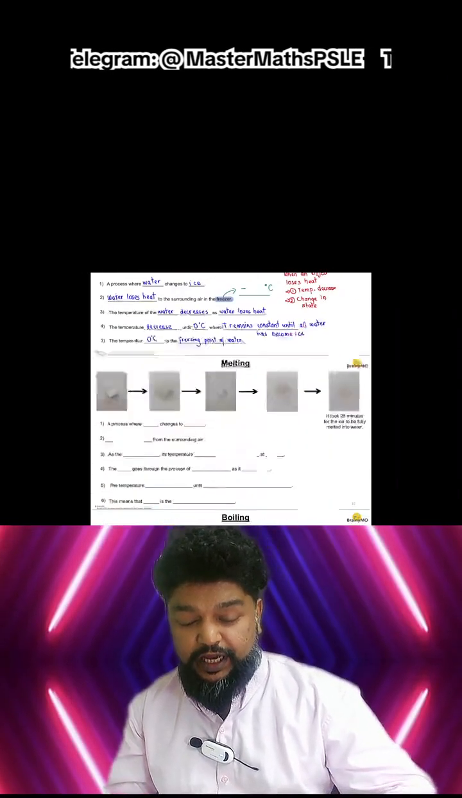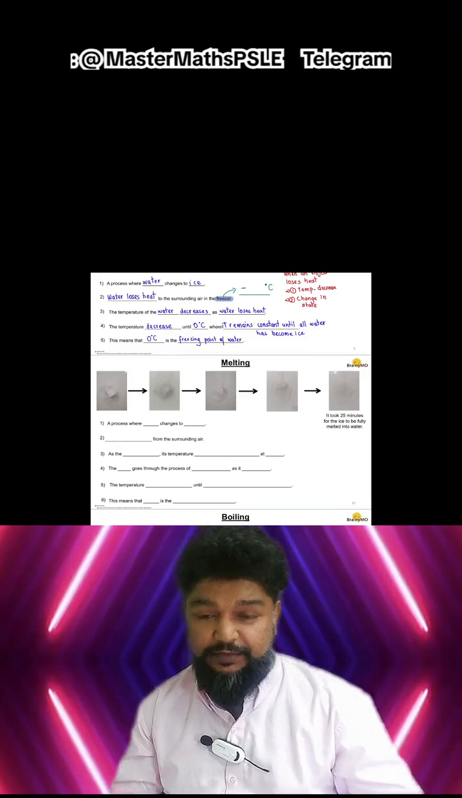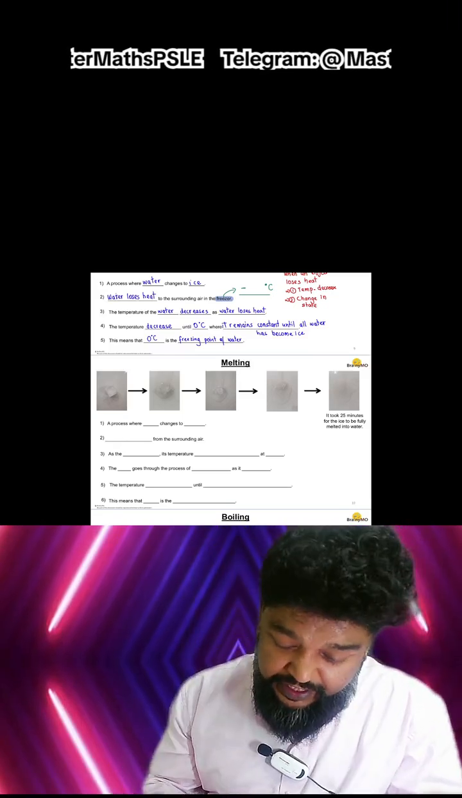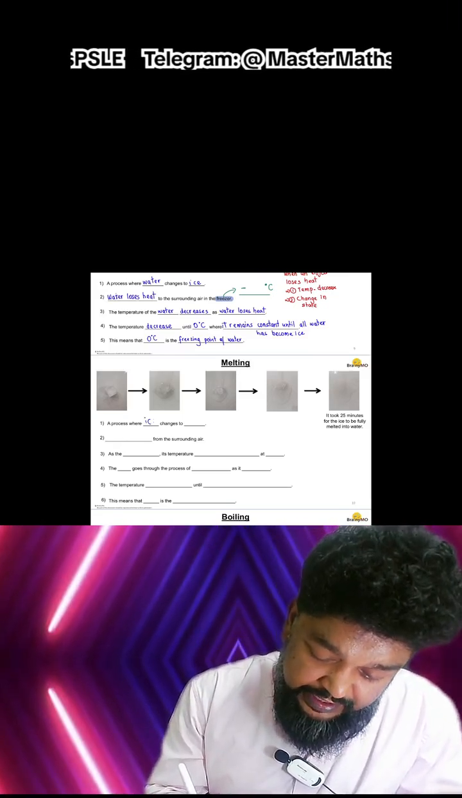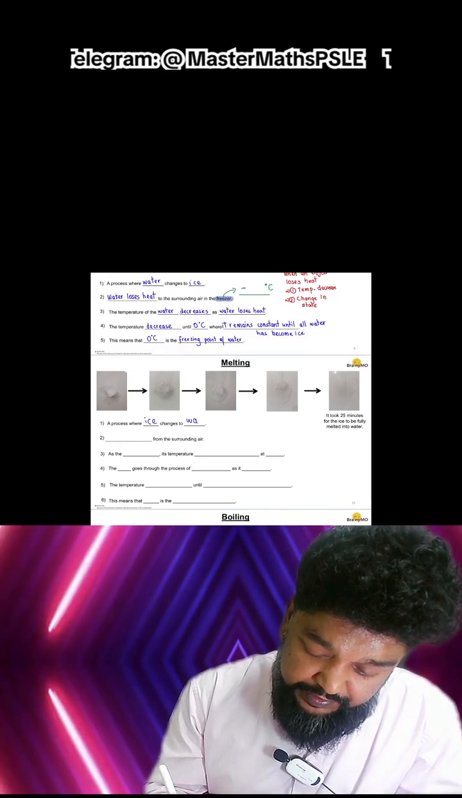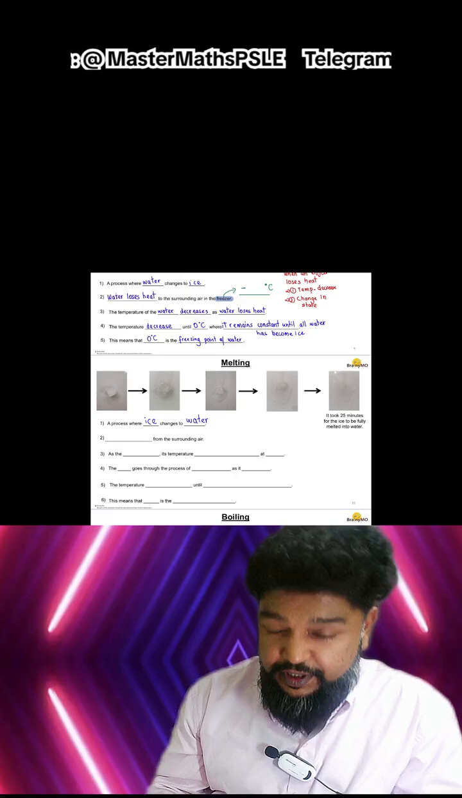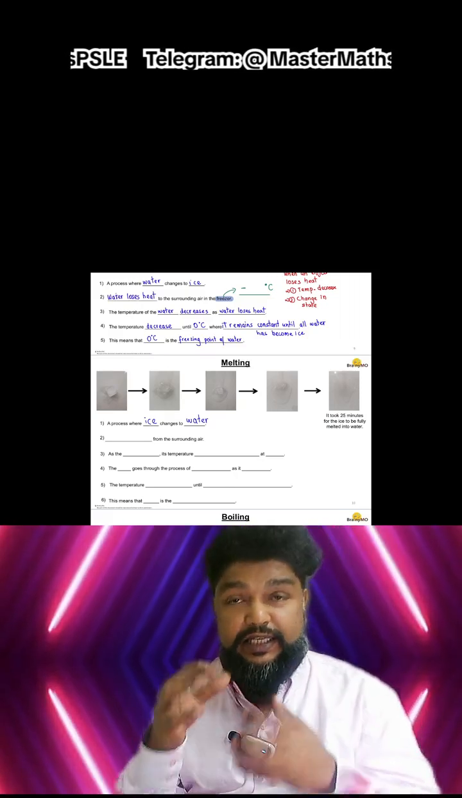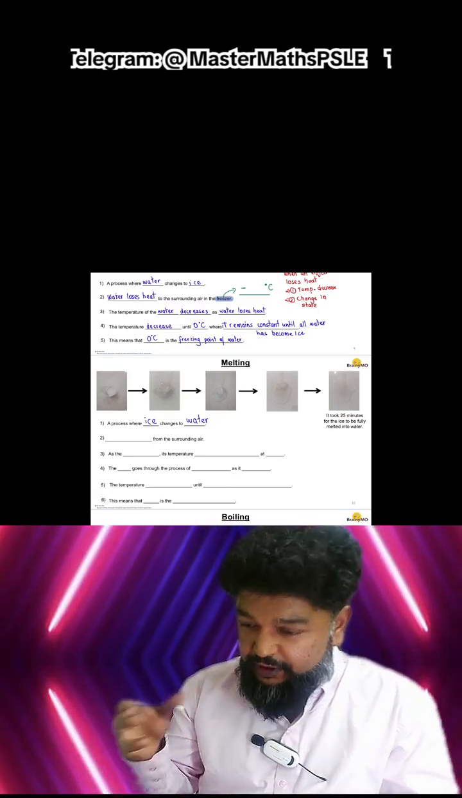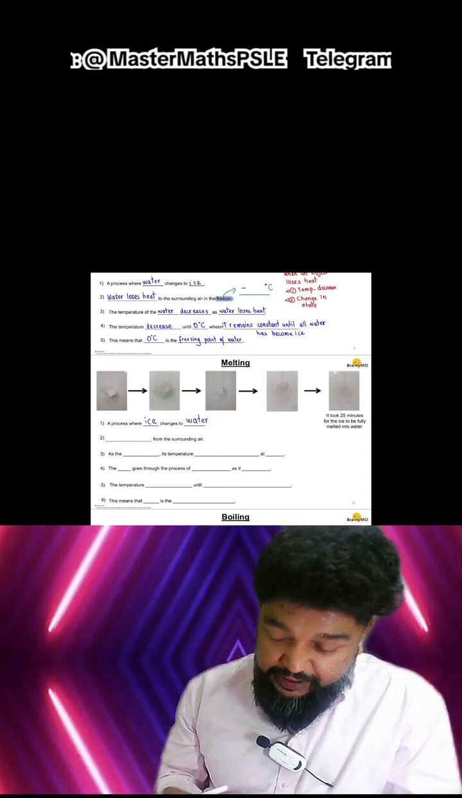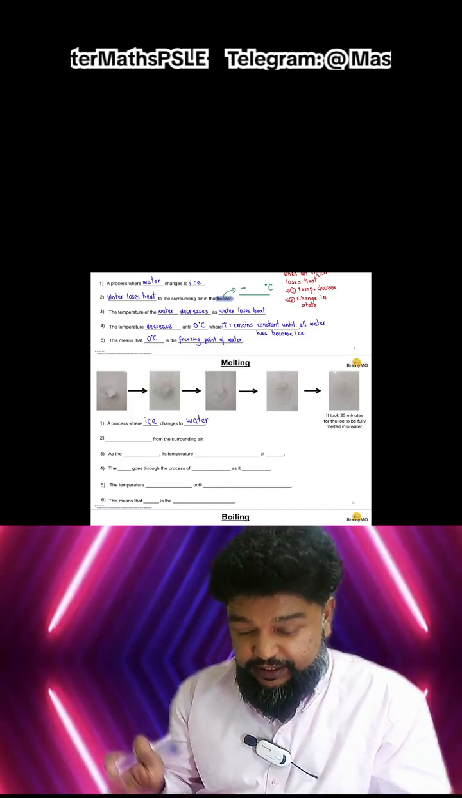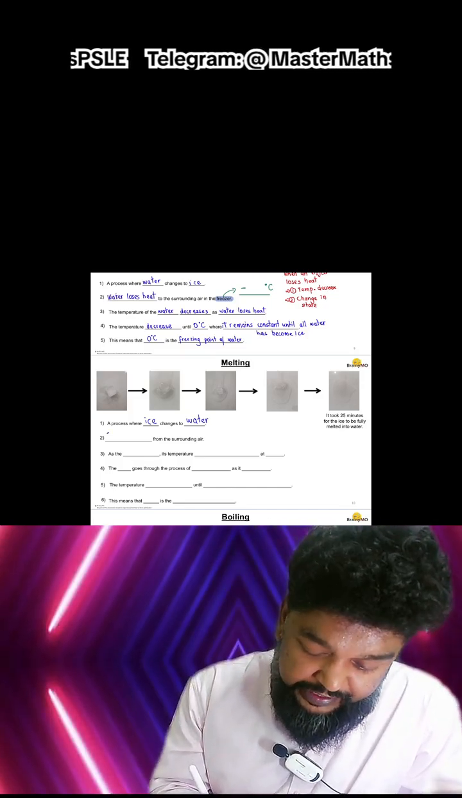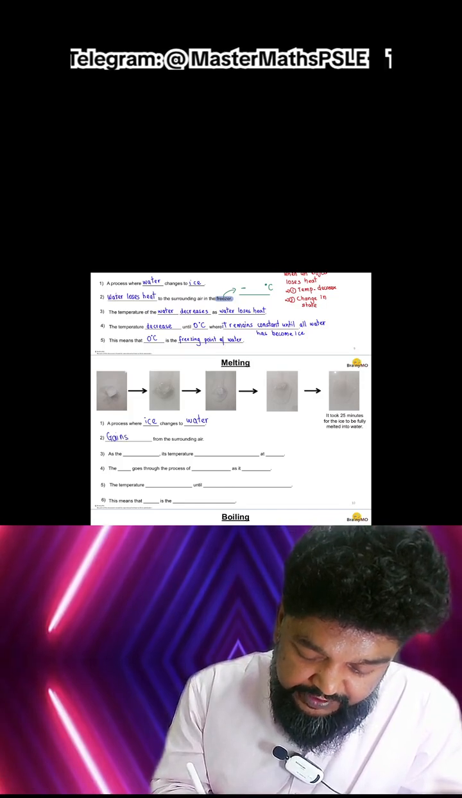Cool. Okay, now let's look at melting. Melting is very similar, right? It's just the reverse. Again, a process where ice becomes water. In order for ice to become water, it needs to gain heat. And this heat gain is used to split up these particles, make them further away so that they can start to flow. So again, it gains heat from the surroundings.